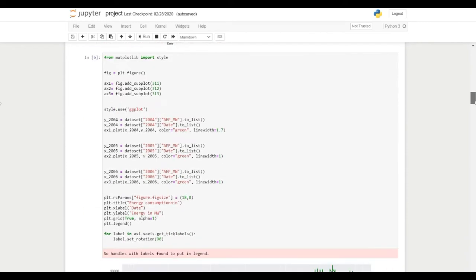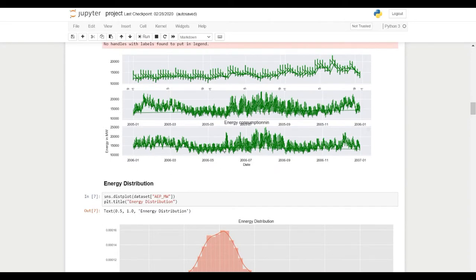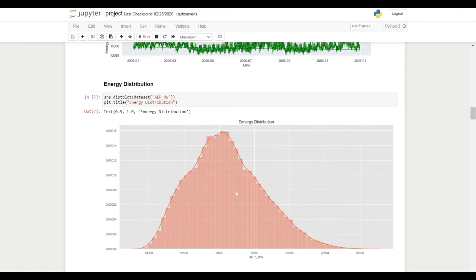And next we have imported a plot which will give the dense area, also known as a density plot, which will show in which area the usage is dense and in which part less energy is used. This is the energy distribution plot.